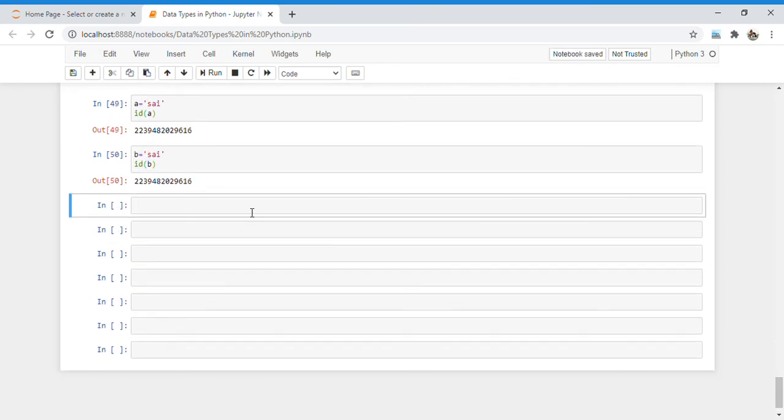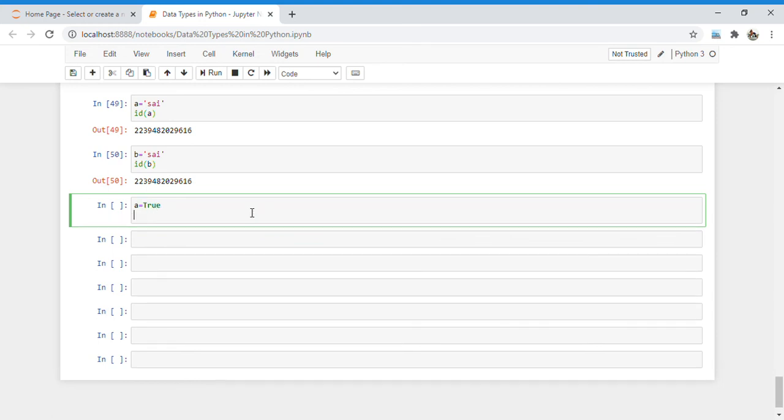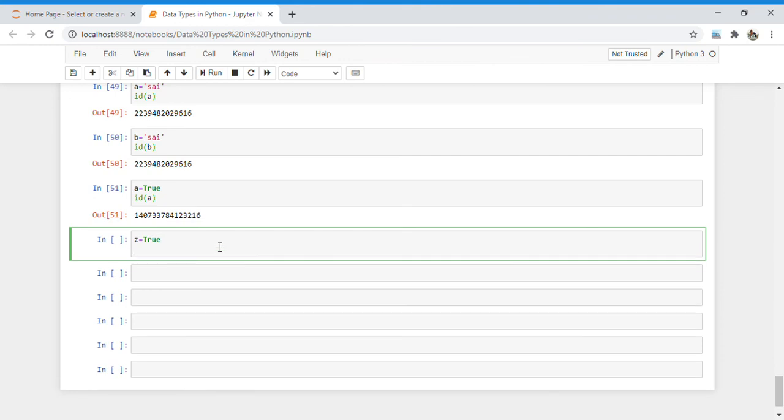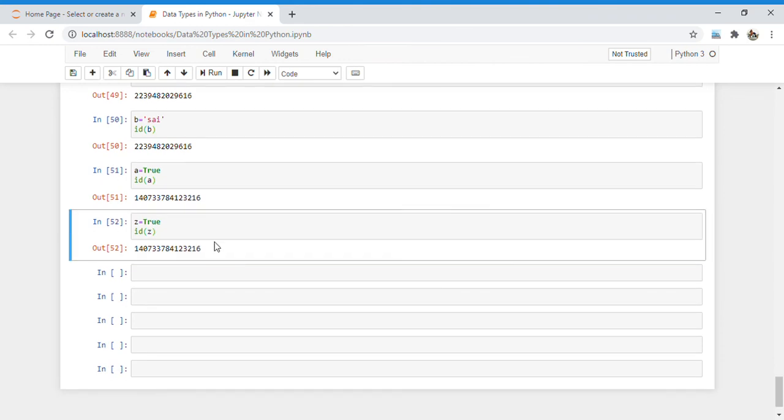Similarly, the object reusing concept is applicable to our boolean data type also. For example, if I write a is equal to true, and if I check the ID of a, it comes out to be this ID. And if we assign z is equal to true, and if I check the ID of z, it will give me the same ID.